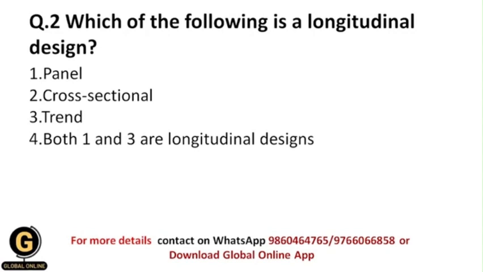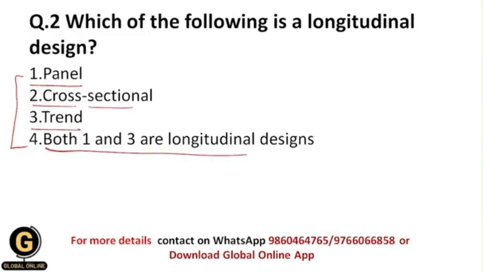Basically, students, here we have been given different types of designs, and from these we are going to identify which are the longitudinal designs. Whether it is panel study, cross-sectional, or trend, or both, 1 and 3 are longitudinal designs.